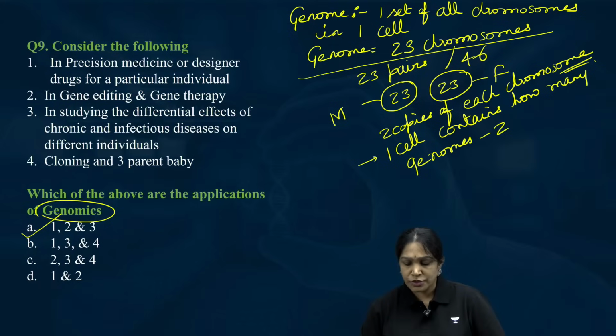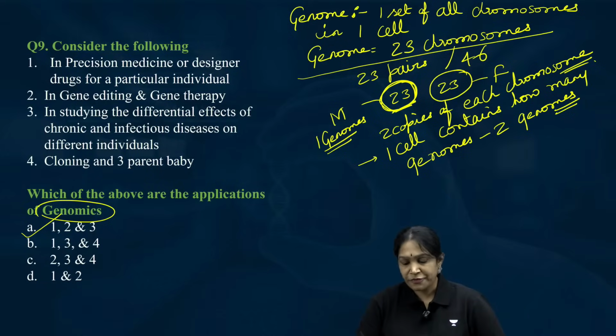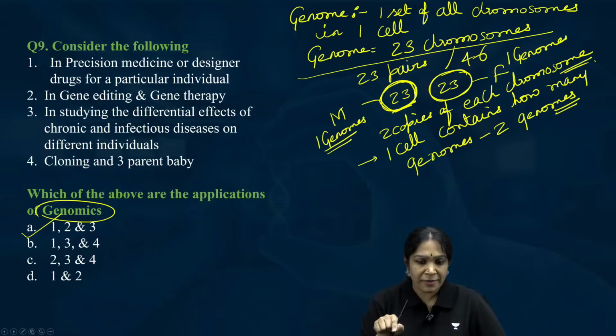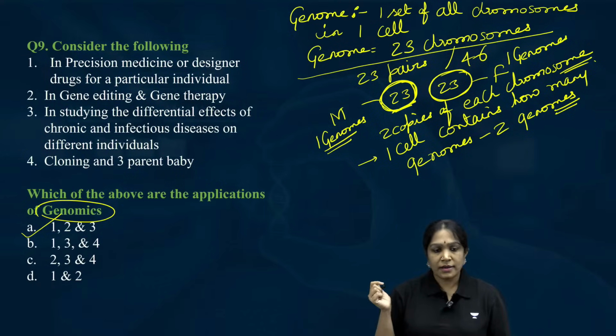Wonderful. Two genomes. Is it clear? Two genomes, because 23 chromosomes will make up one genome. We have a total of 46 chromosomes. 23 together is one genome. The other 23 from the father is another genome. So you have one genome from the mother, one genome from the father. You have two genomes in one cell. Is it clear? Clear for all of you?